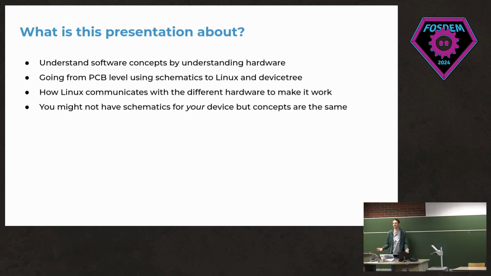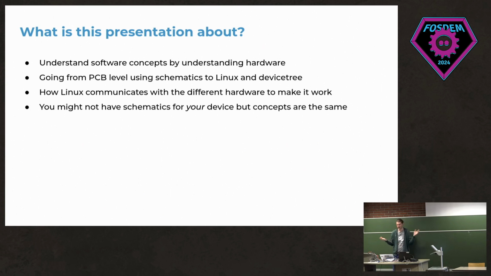So what is this presentation about? In order for me to really understand how to port Linux to a phone, I need some understanding of how the hardware works, because otherwise it's really obscure what it's doing. Here I'm trying to go from the PCB level using schematics, which are public for Fairphone 4 and Fairphone 5, since I work there that's quite useful for me.